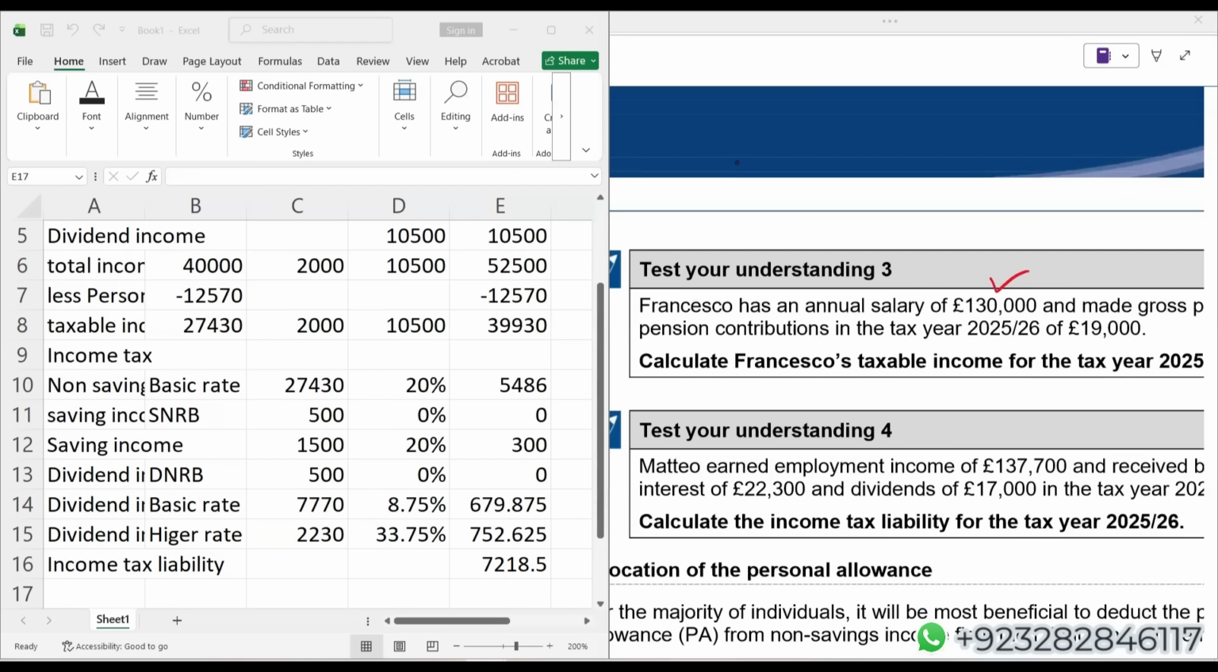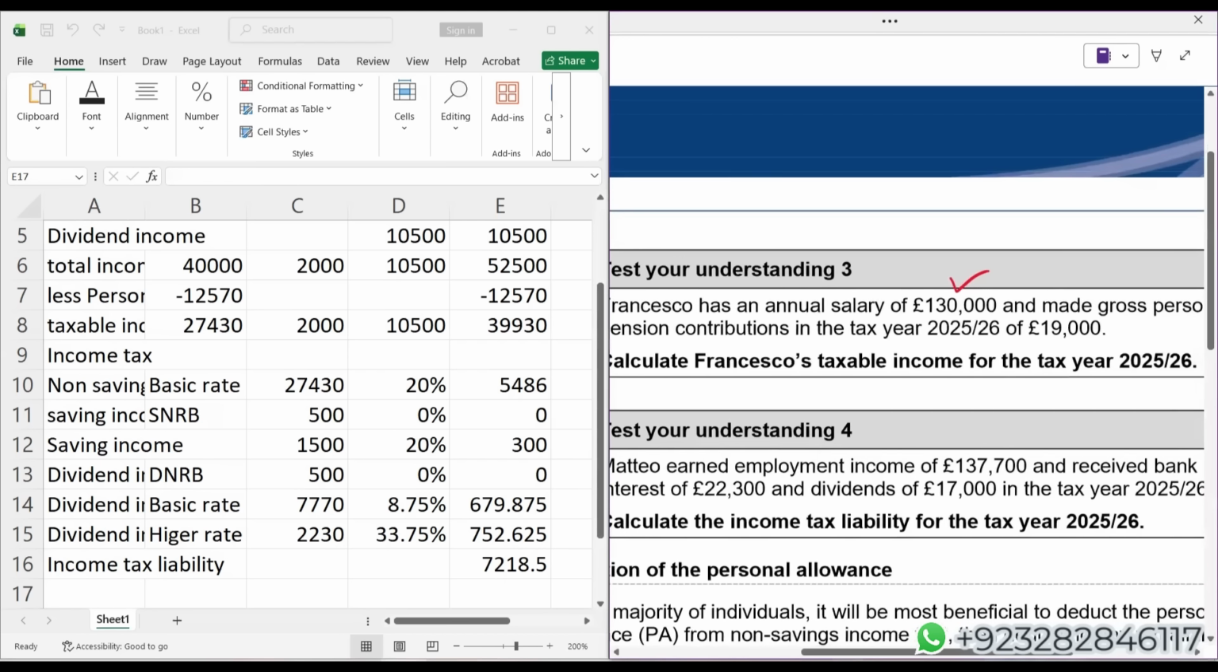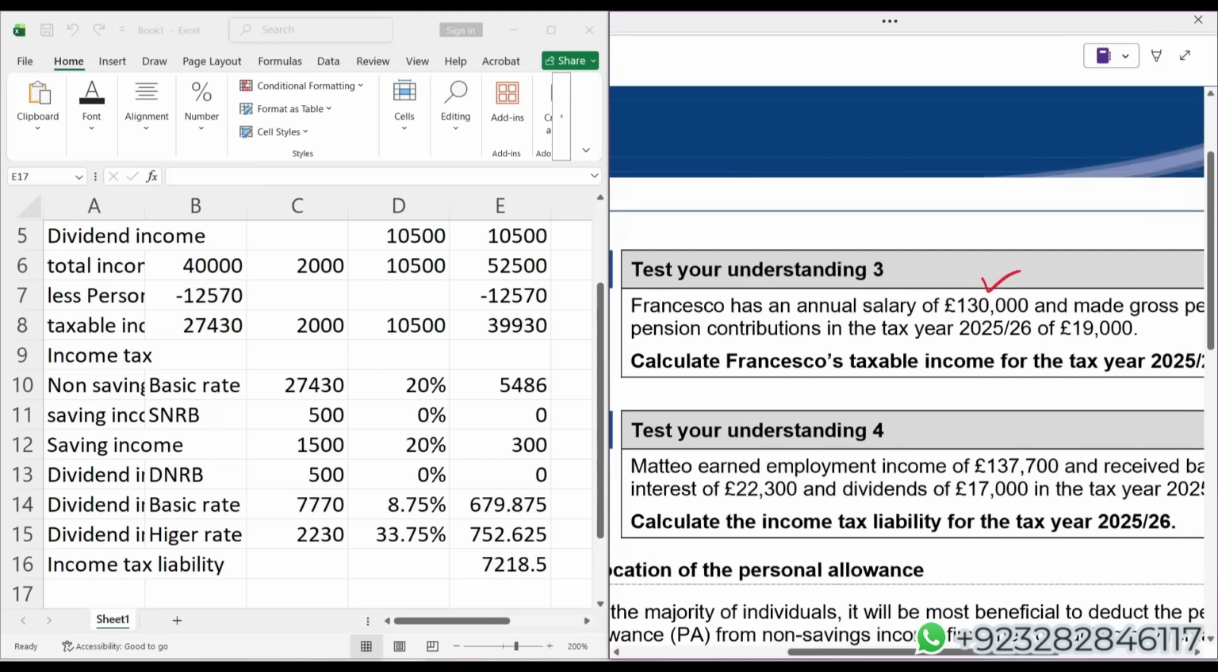Francisco has an annual salary of 1,30,000 and made a gross personal pension contribution. Let me tell you one thing more, students. If nothing is mentioned, only the examiner says personal pension contribution, either net or gross, then we always assume it is net. You have to gross it up. How do we gross up? Multiply by 100 divided by 80. Whenever the examiner gives you a gross PPC, the word gross will be mentioned. If nothing is mentioned, then whatever amount is given for the personal pension is treated as 80%.